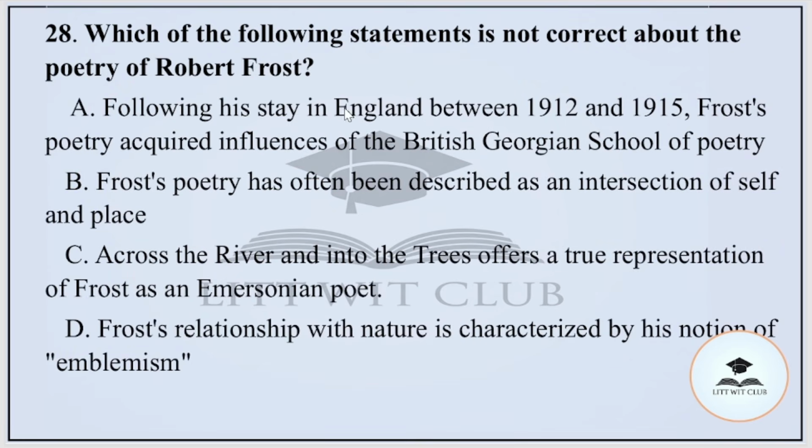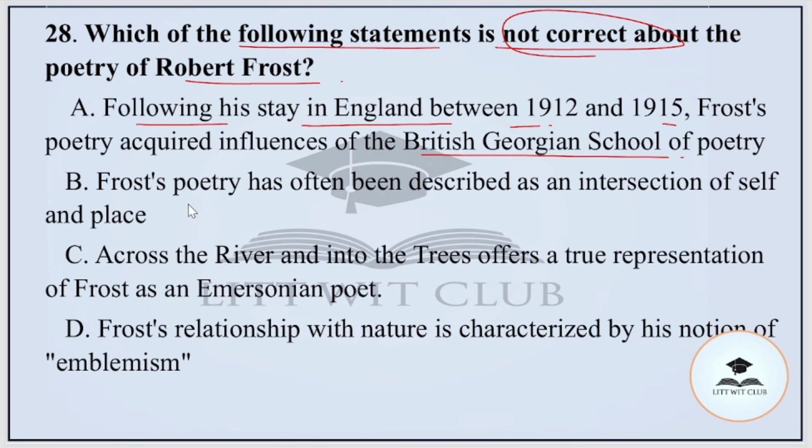Question number 28. Which of the following statements is not correct about the poetry of Robert Frost? Option A, following his stay in England between 1912 to 15, Frost acquired influences of the British Georgian school of poetry. Option B, Frost's poetry has often been described as an intersection of self and place.